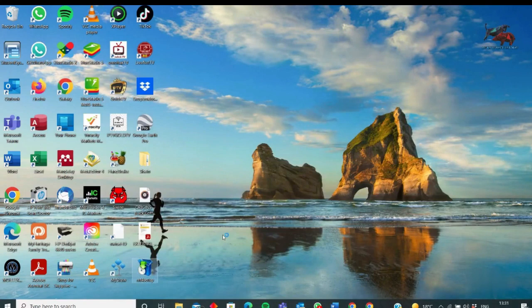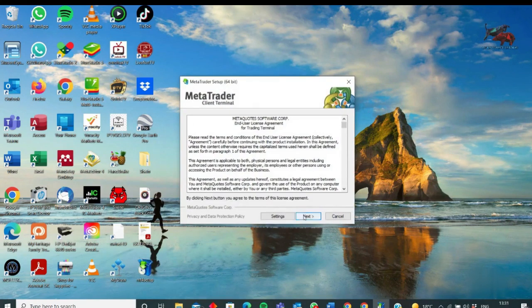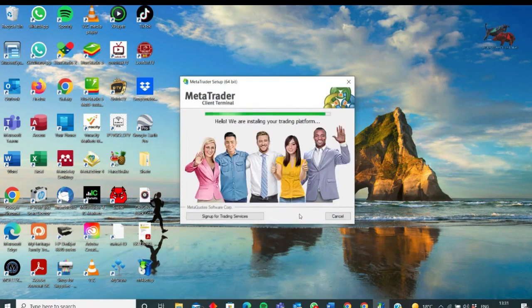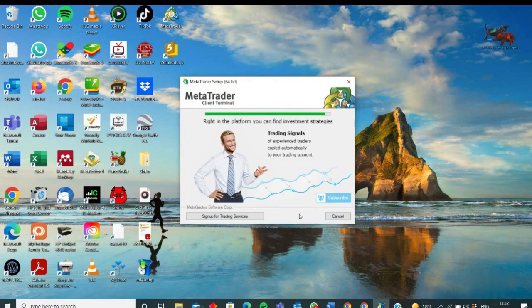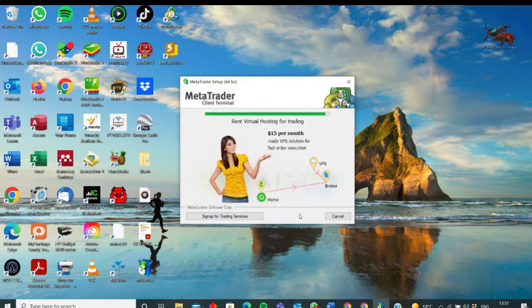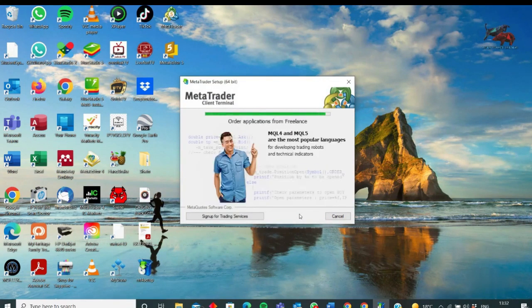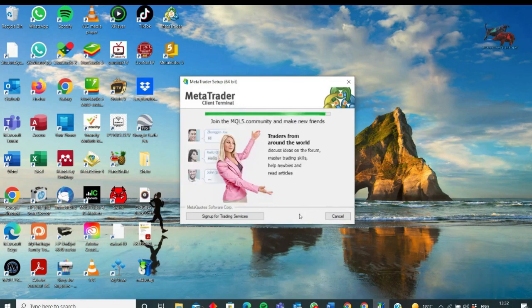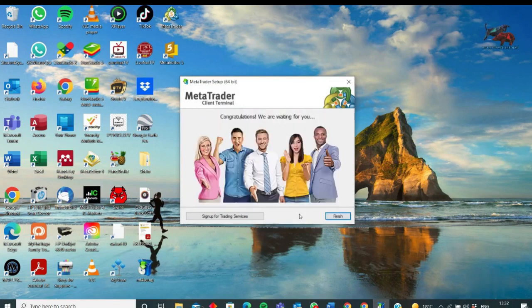and then it will take you to the installation guide. It's taking a bit longer to open. Let's just wait for it. There we go. So you click next, and then it will install, and then once it's done installing, you click finish.